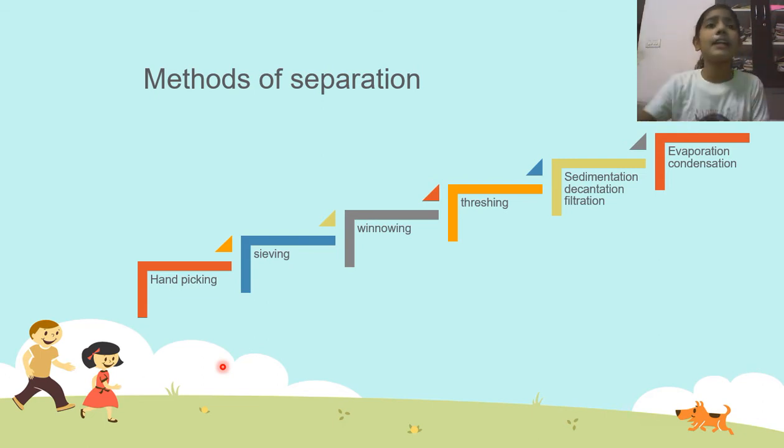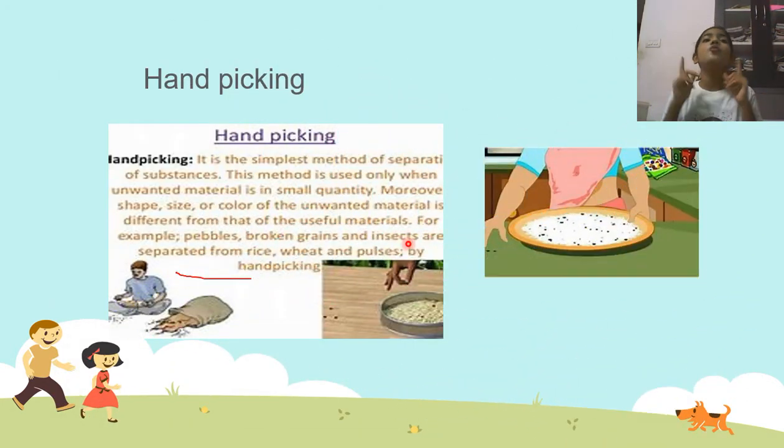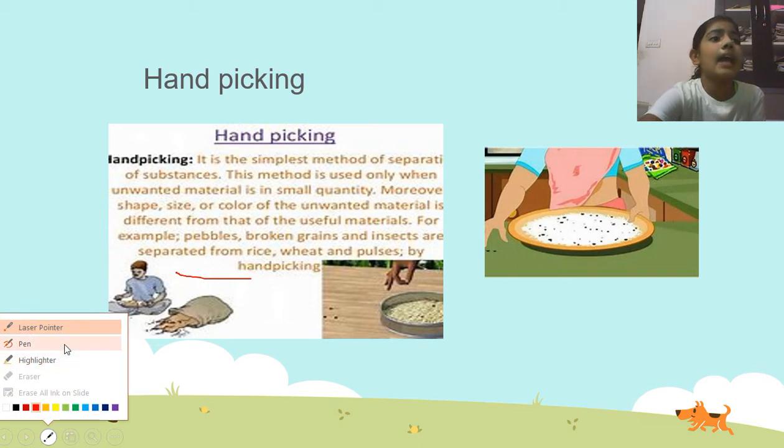Okay, guys, let's move on without making it late. So the first one is, right now you all said that you will use your hand and pick guavas and mangoes. That is hand picking.